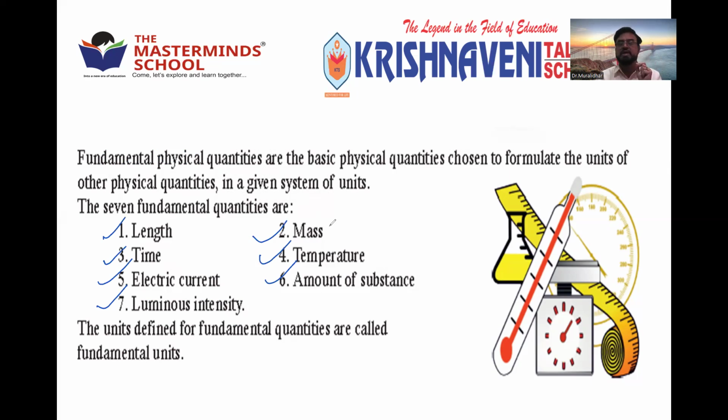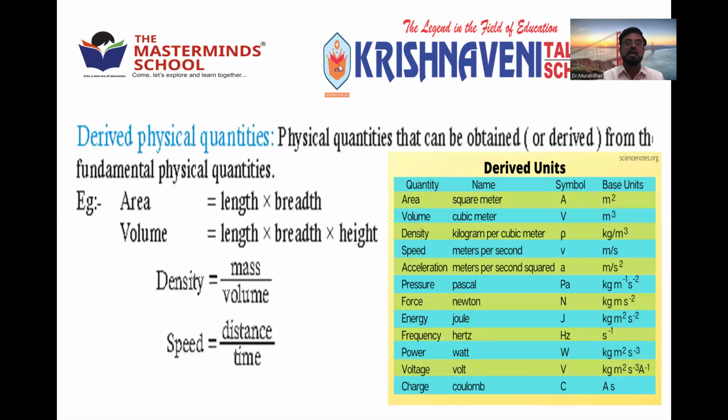All the physical quantities which can be measured either by method or by formula or by instrument are classified into fundamental physical quantities, which are only 7. Only 7 are there. Whereas all the remaining come under the derived physical quantities. They are derived from fundamental physical quantities. Means we can obtain them from fundamental physical quantities. They are called derived physical quantities.